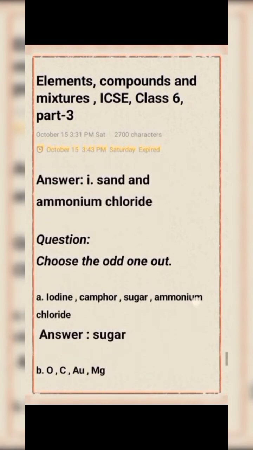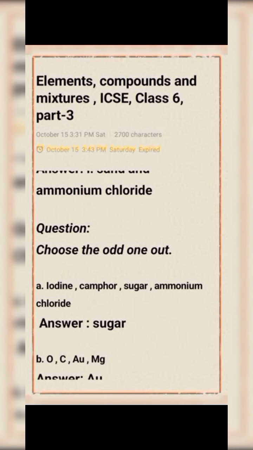Okay, next question type. Choose the odd one out and the proper answer. Okay, number 1 question. Iodine, camphor, sugar, ammonium chloride. Sugar is the right answer. Okay, it is the odd one.